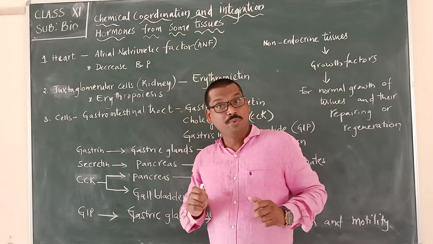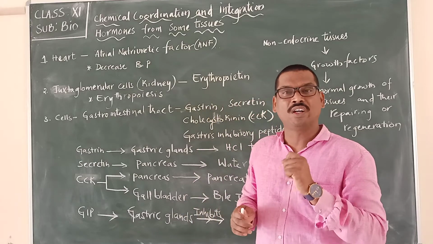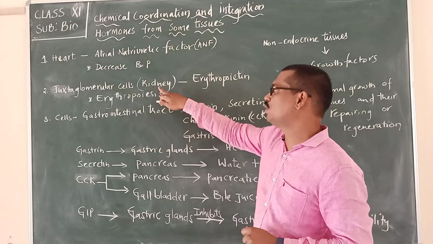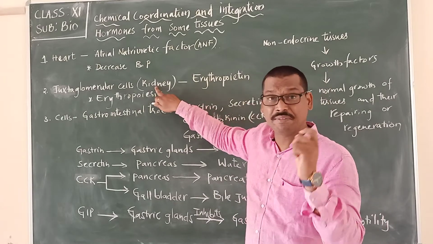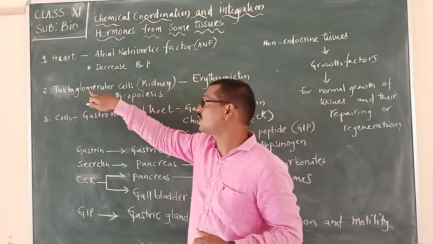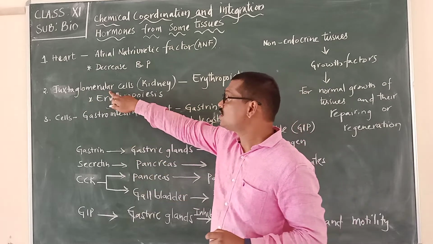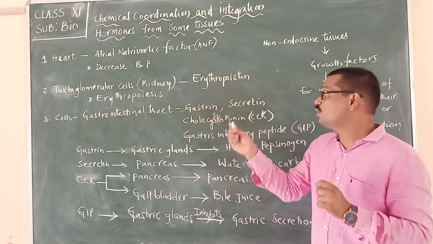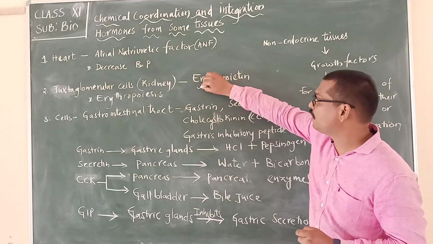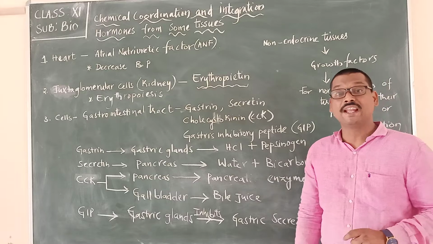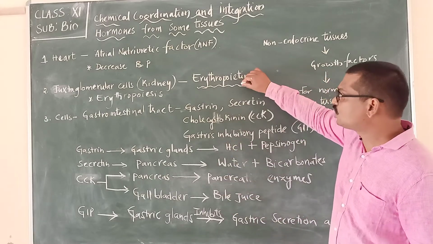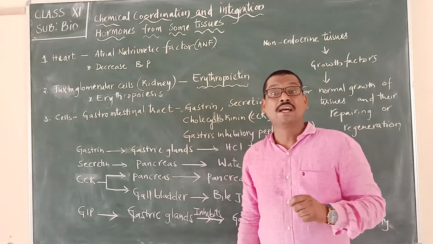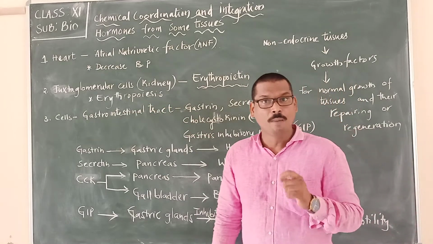So overall, we say that the kidney is also involved in producing hormones. The kidney has special cells called juxtaglomerular cells, and these produce a hormone called erythropoietin, whose function is erythropoiesis.